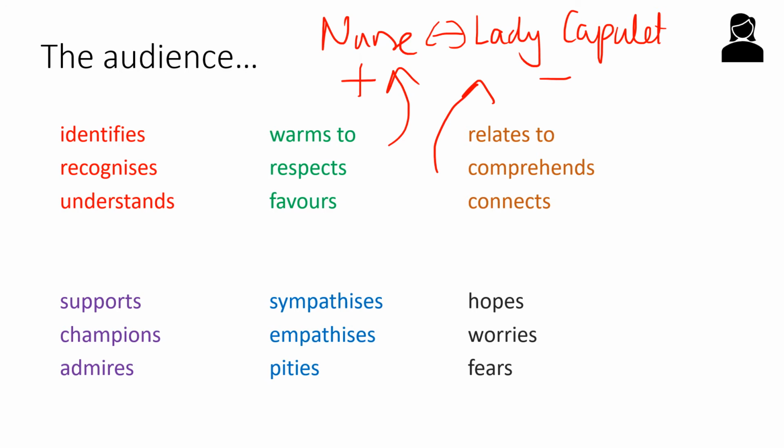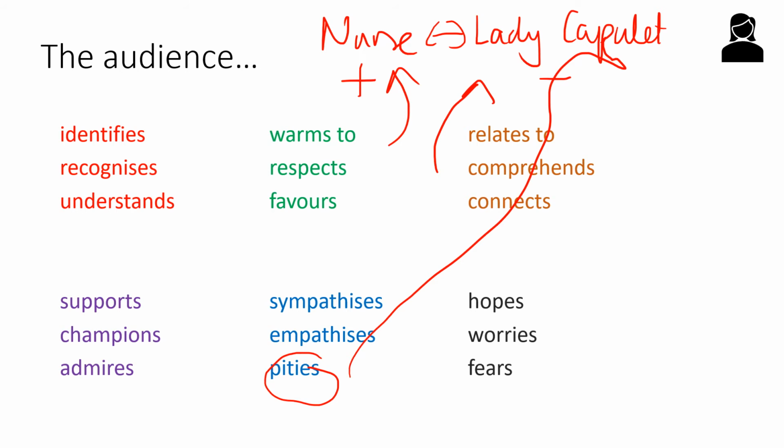So then what do we feel as the audience? What's our attitude towards Lady Capulet? Is it pity? Do we feel sorry for her? The fact that she doesn't know how to love, maybe that's what Shakespeare's trying to do. It's easy to say that we're there to dislike her, but actually, if we think about the story, Lady Capulet doesn't do that many horrible things. She does support her husband, which is what women had to do in those days. So maybe Shakespeare is trying to make us feel pity, and actually feel really, really sorry for her.